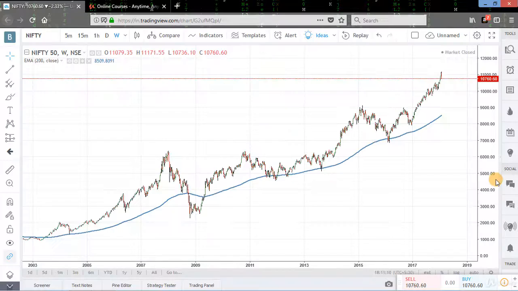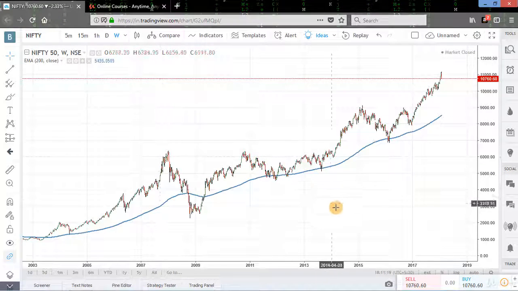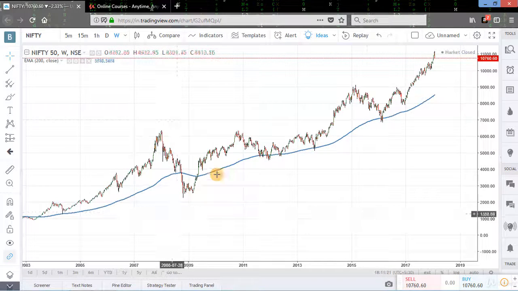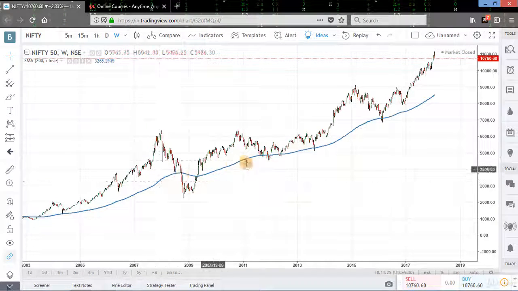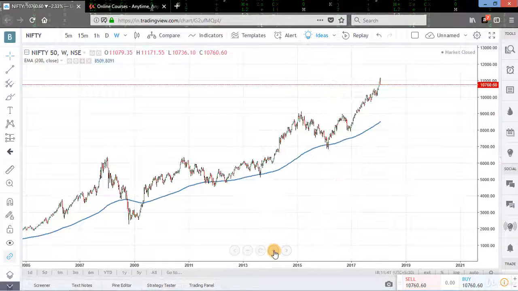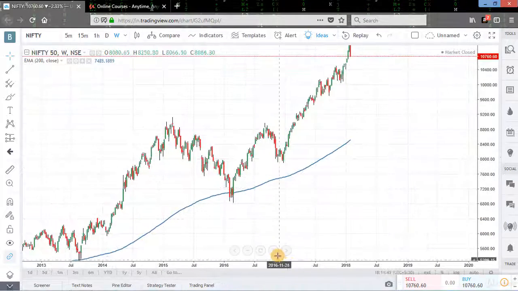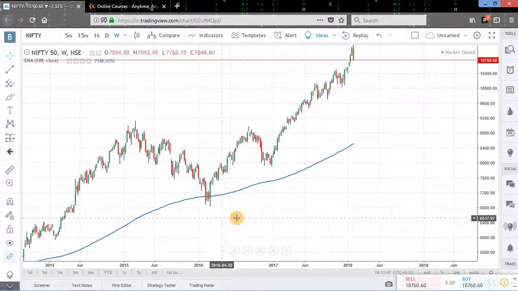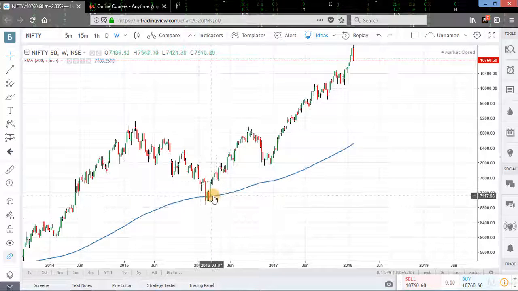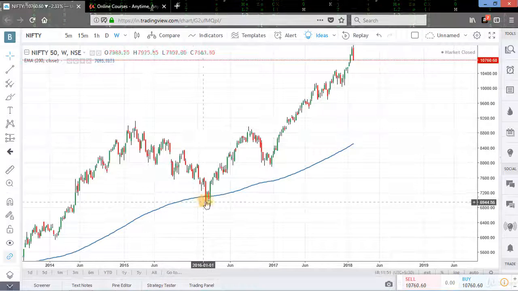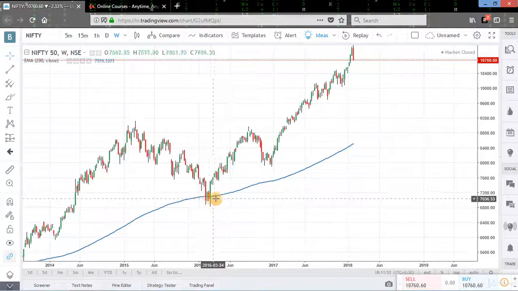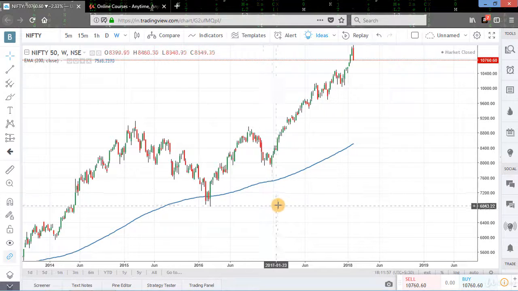First of all, we will analyze the weekly chart of Nifty to see the long term movement of Nifty. This is the weekly chart of Nifty, and as you can see, Nifty is in uptrend and it is respecting its 200 week moving average every time. Let me zoom in the chart. Now see, this was the last ultimate buying point of Nifty when prices retraced up to the extent of this 200 week moving average.